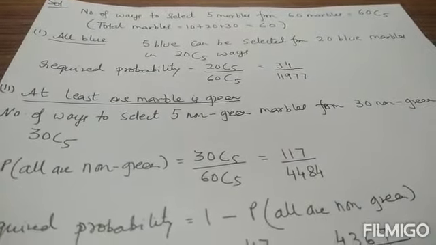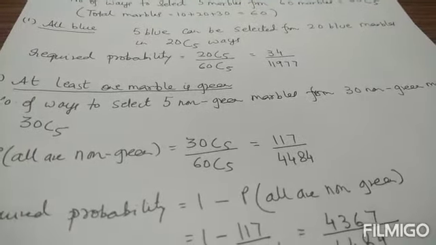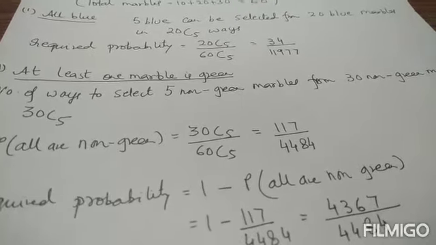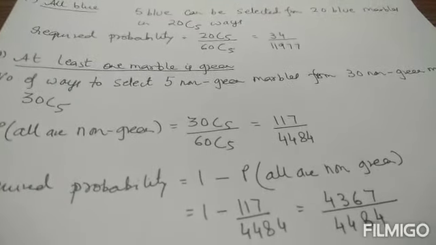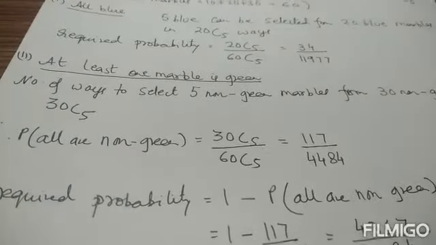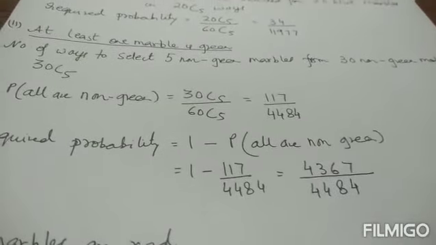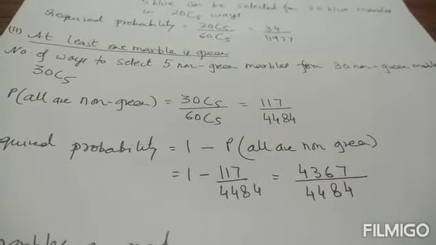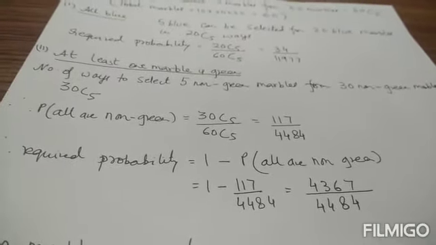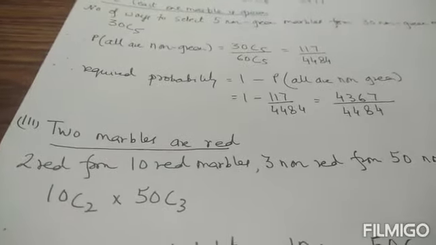At least 1 marble is green. So let us find the number of ways in which we can select 5 non-green marbles from 30 non-green marbles. That can be done in 30C5 ways. So probability all are non-green, 30C5 upon 60C5, which is 117 upon 4484. So the required probability is 1 minus probability all are non-green, which is 1 minus 117 upon 4484, which is 4367 upon 4484.